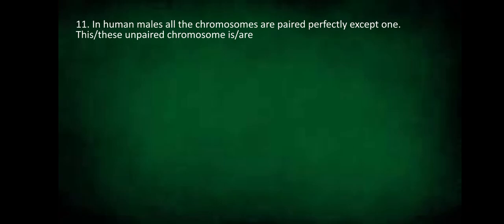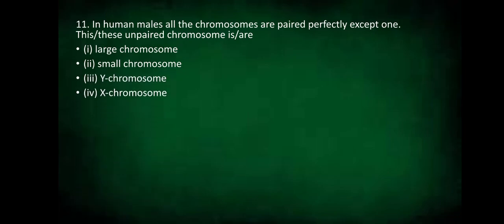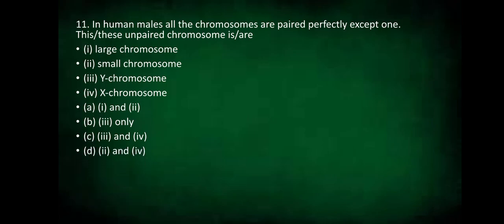Our 11th question. In human males, all the chromosomes are paired perfectly except one. This or these unpaired chromosomes is or are large chromosomes, small chromosomes, Y chromosome, or X chromosome. Yes, you guessed it right. Is it option 1 and 2, option only 3, option 3 and 4, or option 2 and 4? The correct option is option 3 and 4, that is C. So the Y chromosome and the X chromosome are the unpaired ones.